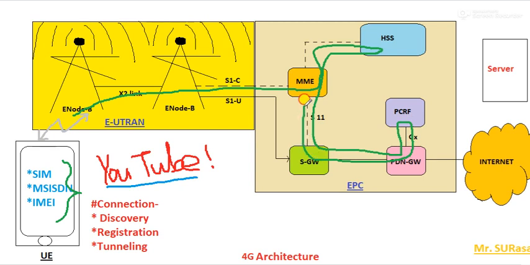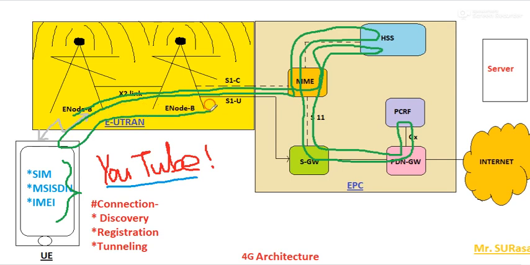And after that this SGW will deliver back the same acknowledgement to the HSS. Now here the HSS will generate the response, that is in short, the user is capable of connecting to the 4th generation, that is, the 4G network. Subsequently the user will receive the same response, and only after that will the user be connected to the 4G network. So this is the flow which I have just explained. This is the first part, that is, when the device gets turned on, what the steps are and how it should be connected to the ISP.